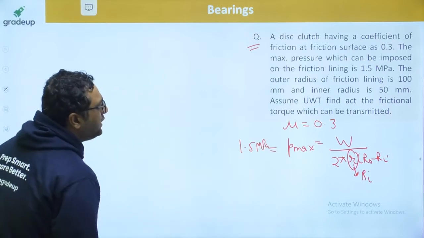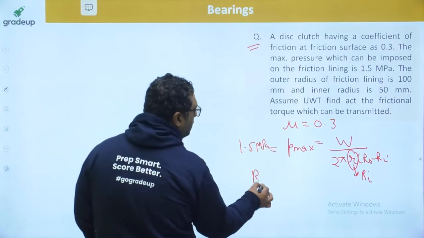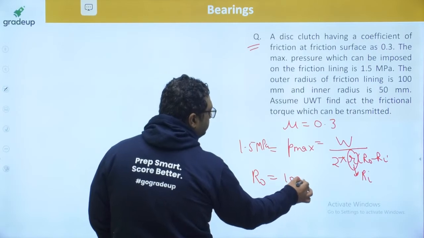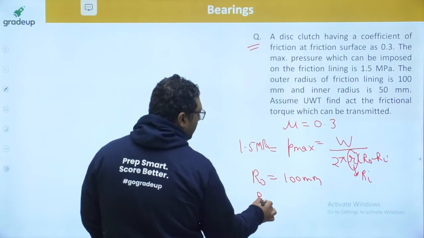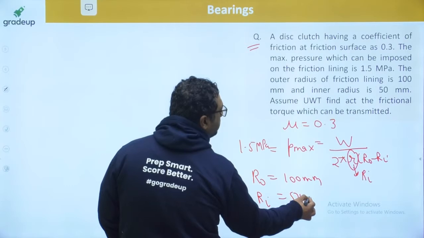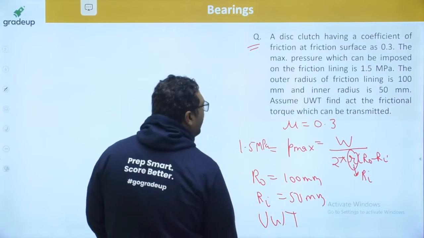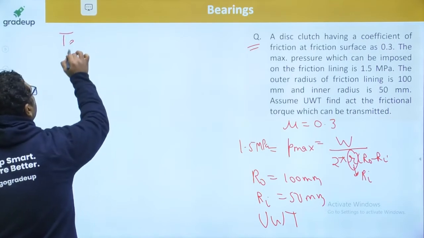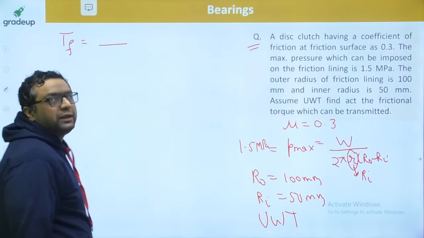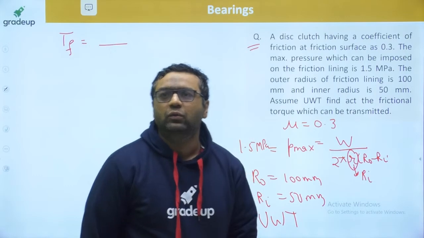The outer radius of the friction lining R naught is 100 mm. Inner radius is 50 mm. Apply uniform wear theory and find out the frictional torque. UWT you need to apply.